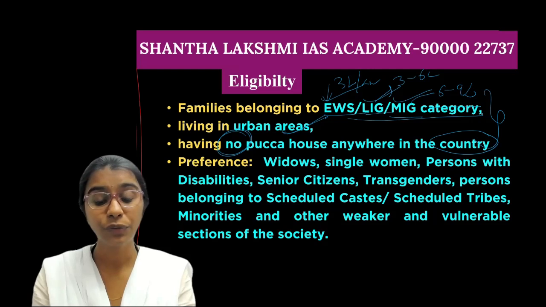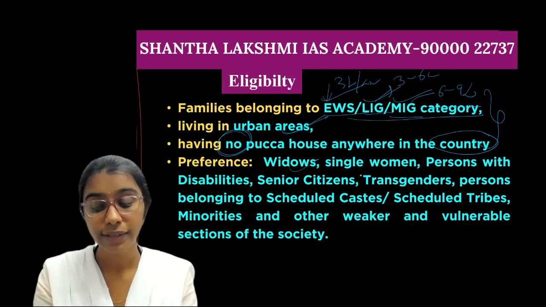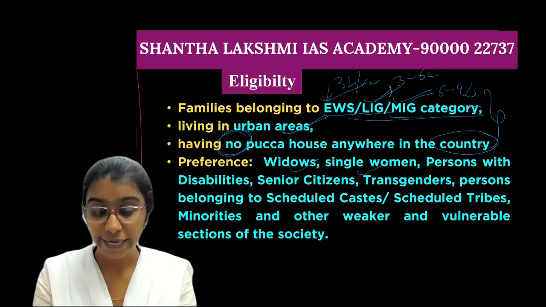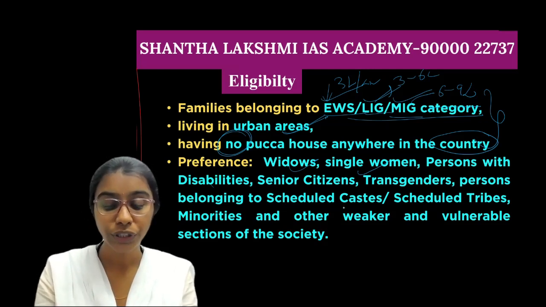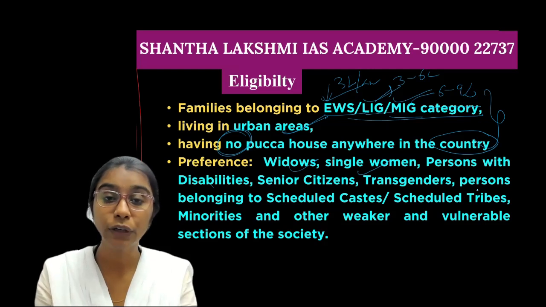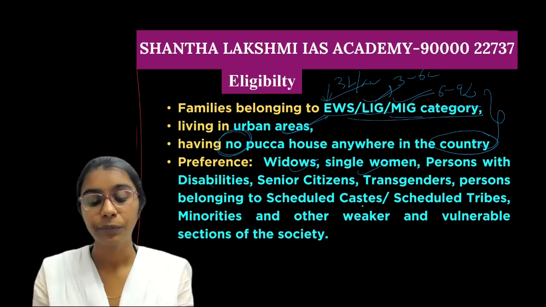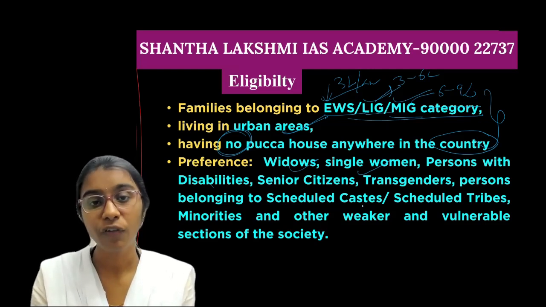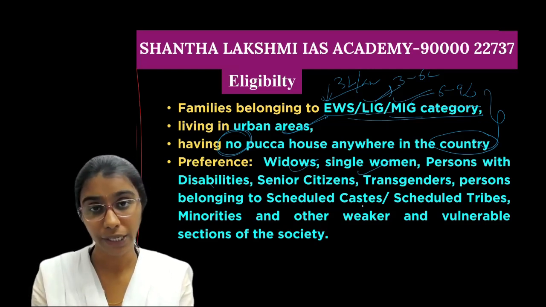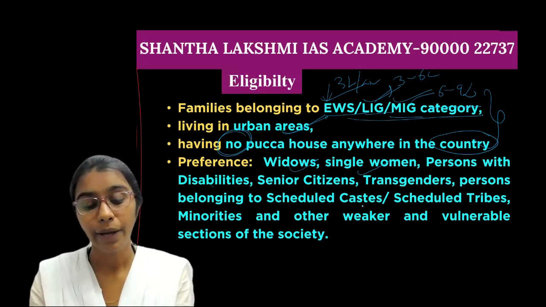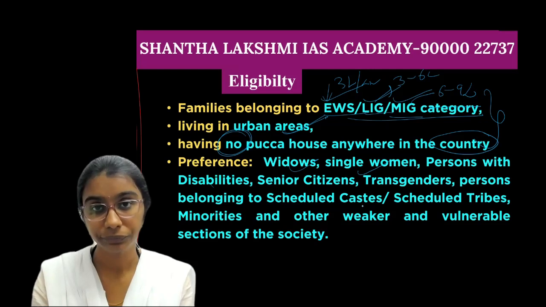And under this, the preference will be given to the widows, single women, persons with disabilities, senior citizens, transgenders, persons belonging to the scheduled castes, tribes, minorities, and other weaker and vulnerable sections of the society. So for these groups of members, the preference will be given. The applications will be received first and the houses will be sanctioned based on this priority.